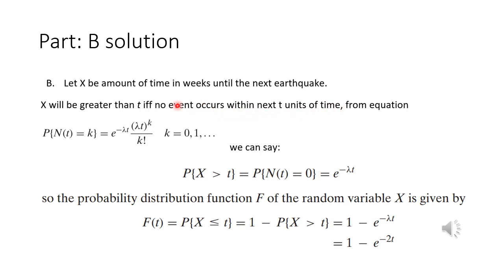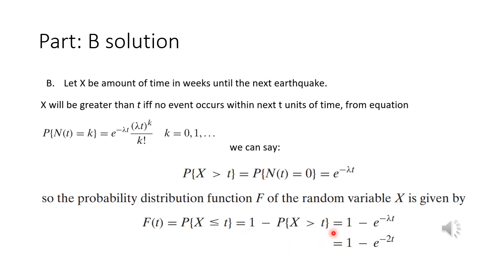So we have to calculate the probability distribution function of time, here the random variable capital X. We have to calculate the probability when the random variable X takes a value smaller than or equal to t. Alternatively, we can calculate 1 minus the probability of random variable X taking values greater than t.